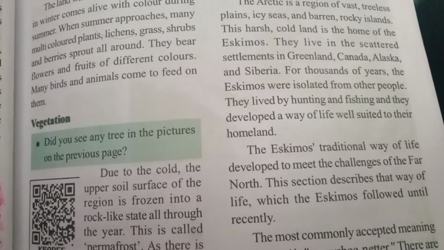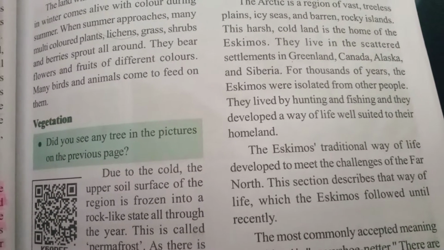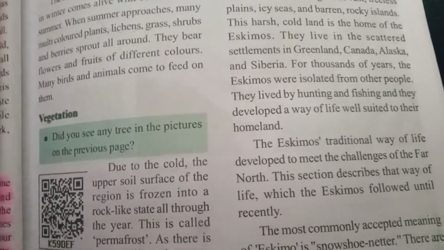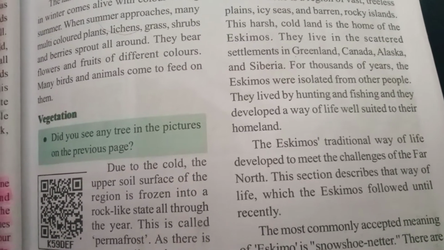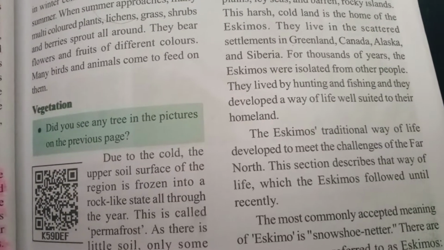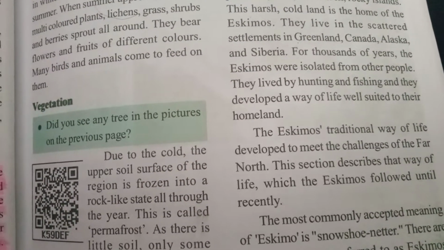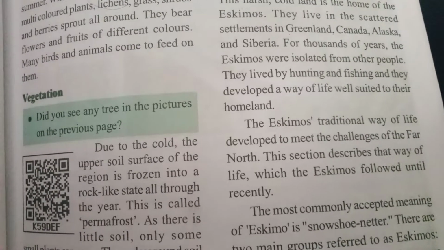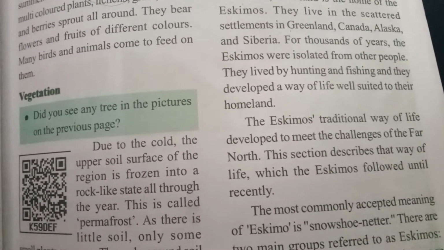The people: Eskimos. The Arctic Circle region, with its vast treeless plains, icy seas, and barren rocky islands and harsh cold land, is the home of the Eskimos. They have lived in small settlements in Greenland, Canada, Alaska, and Siberia for thousands of years.